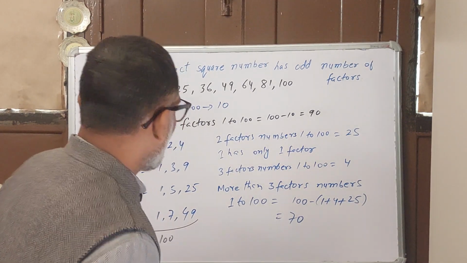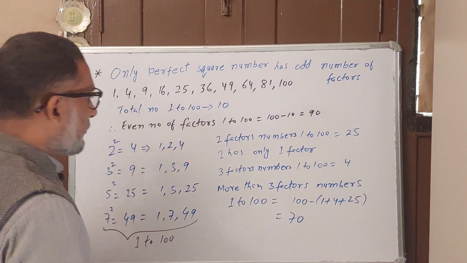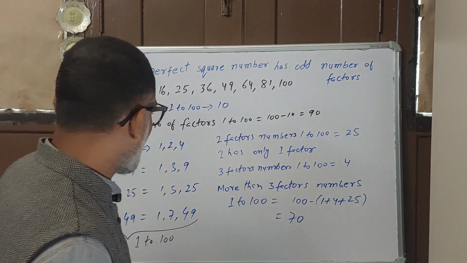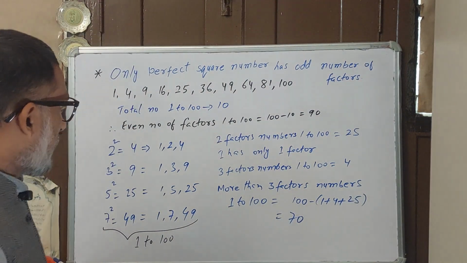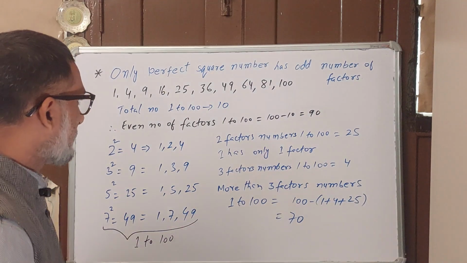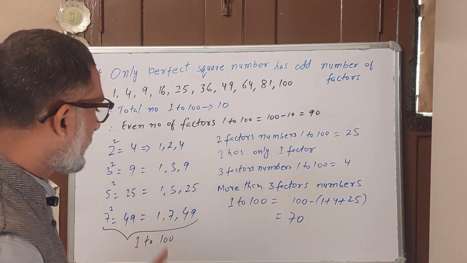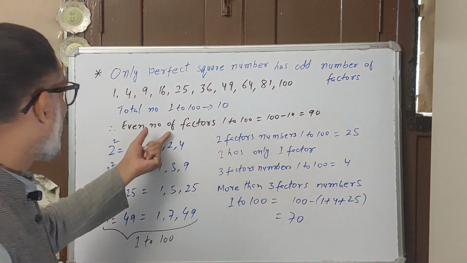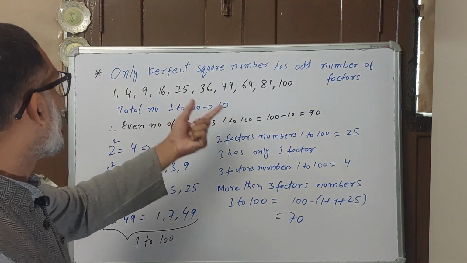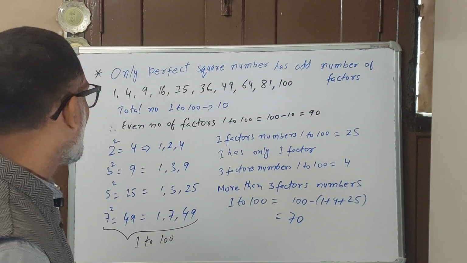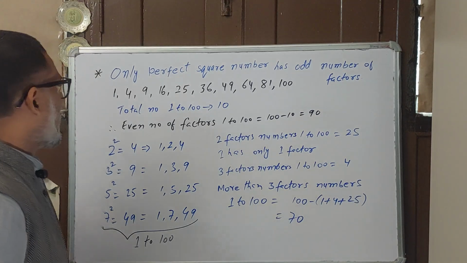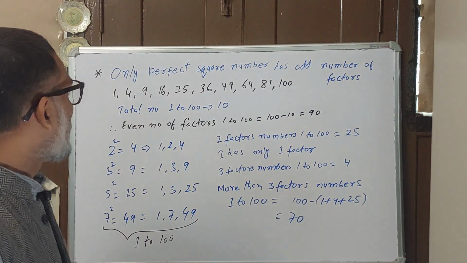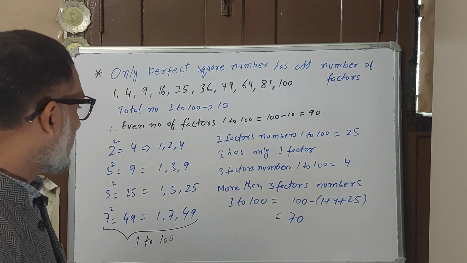So we have learned the counting of factors from 1 to 100: how many numbers have 1 factor, 2 factors, 3 factors, more than 3 factors, even factors, and odd factors. I hope this short video helps you understand the number of factors between 1 to 100.